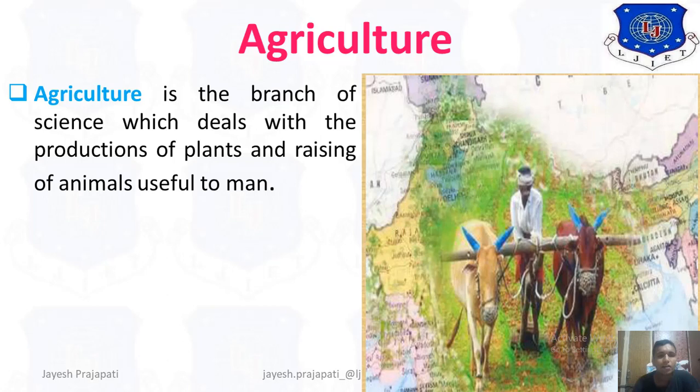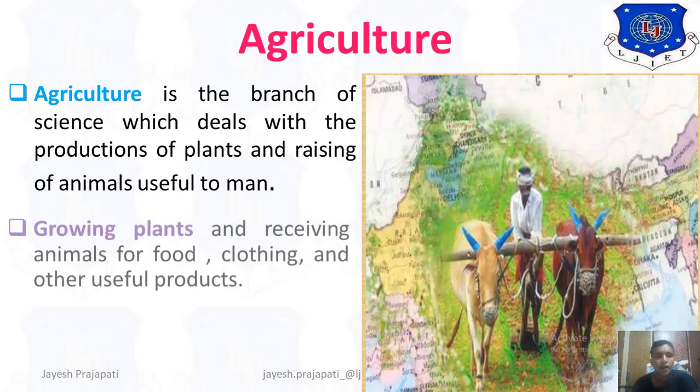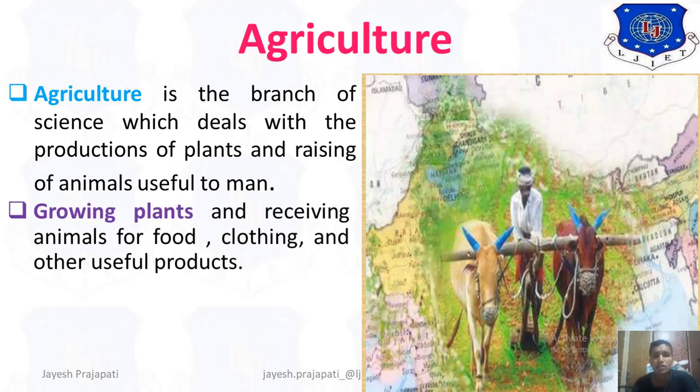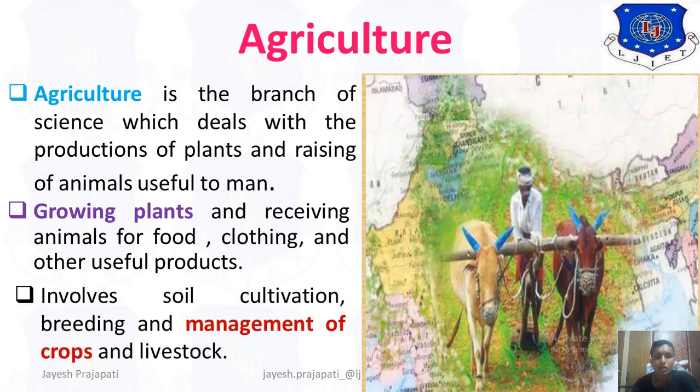Agriculture is a branch of science which deals with the production of plants and raising of animals useful to man. So in agriculture we have to produce more and more plants and raise animals for use. Growing plants and raising animals for food, clothing and other useful products, that is agriculture. It involves soil cultivation, breeding and management of crops and livestock, which are the main parts of agriculture.